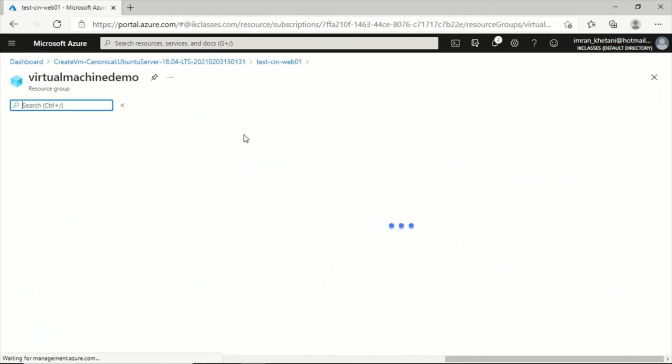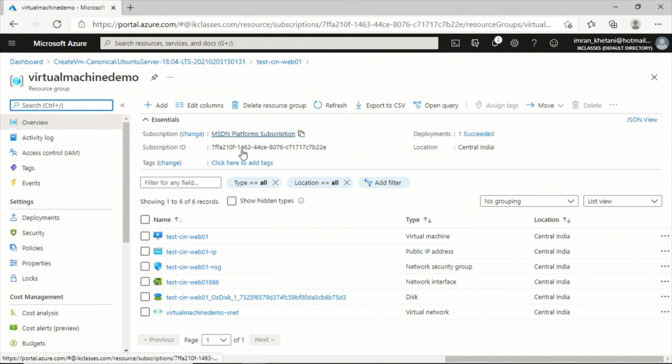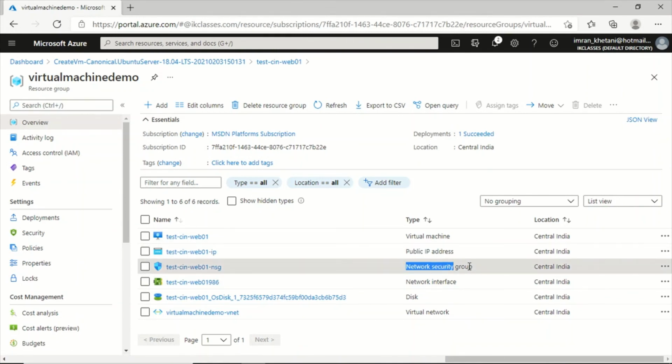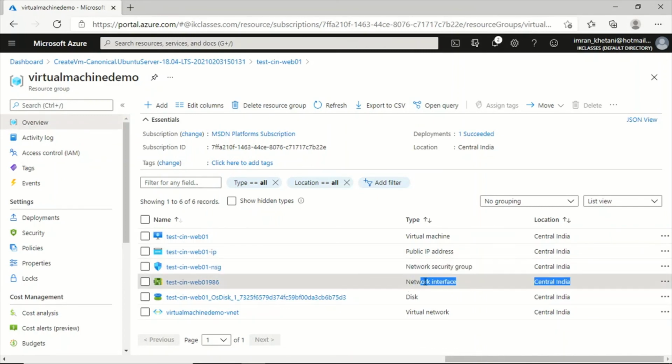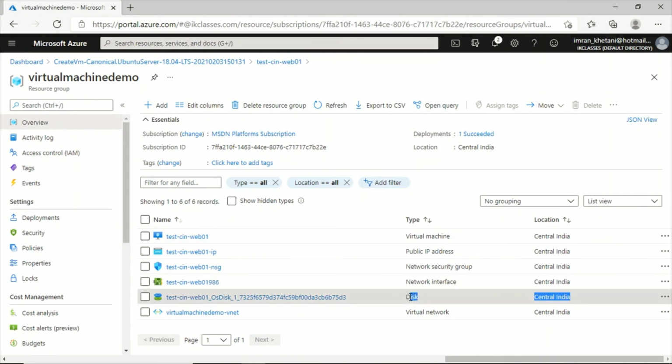So let's see, if you go to the resource group, as I told, this is the machine we installed, right? Virtual machine. It has a public IP address. This is also a resource. It has a network security group which allows port 22. So this is also a resource. It has a network interface. This is also a resource. It has a disk. This is also a resource.